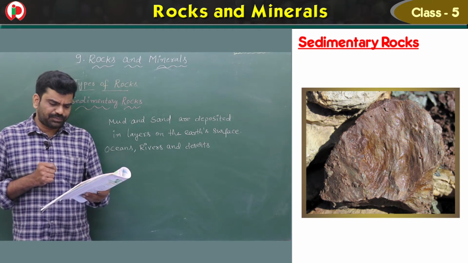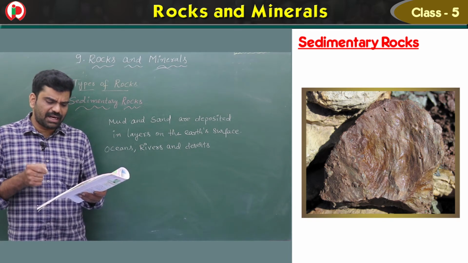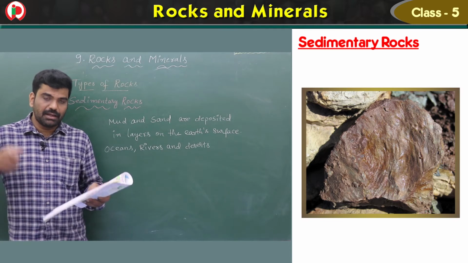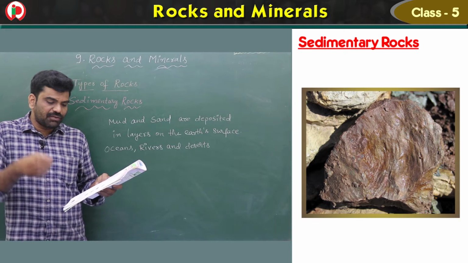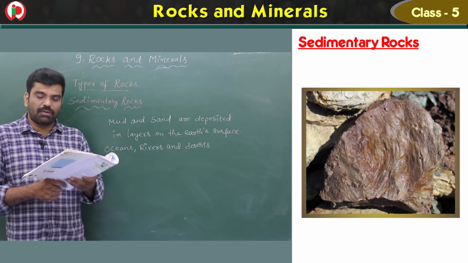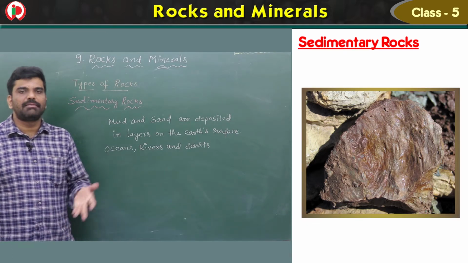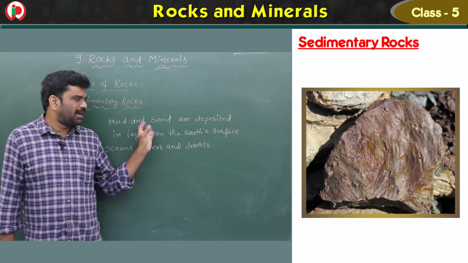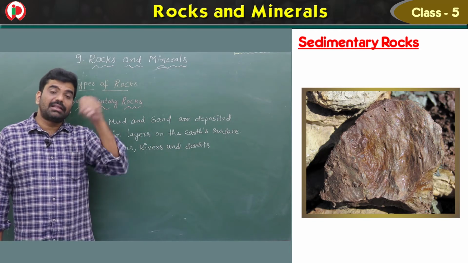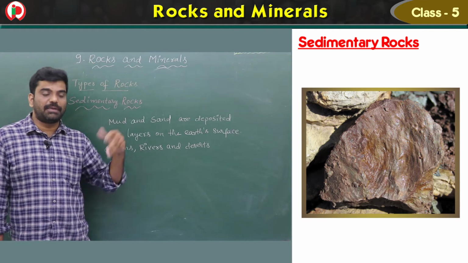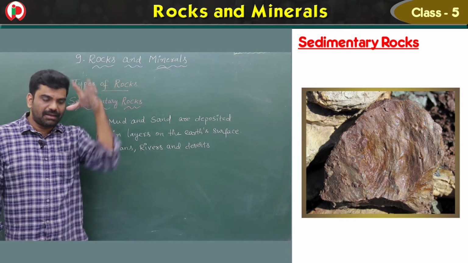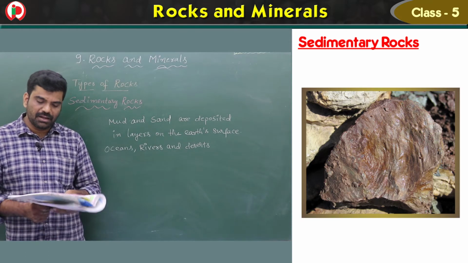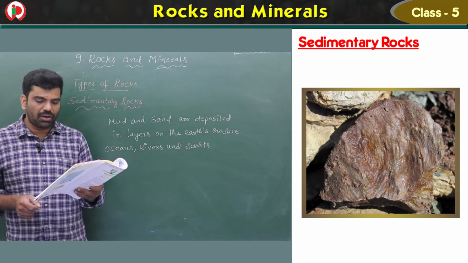These layers are later buried. Buried means it goes down, and overlying means that when this mud and sand goes down, the other layers will be on the upper side. So the upper layers compress this mud and sand, forming the solid rock.